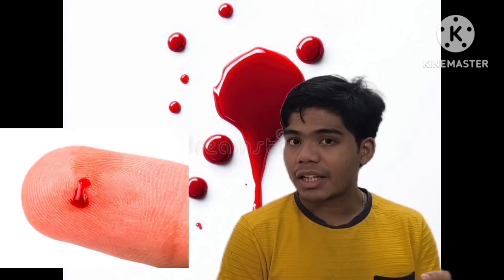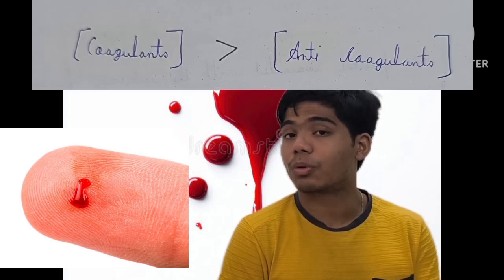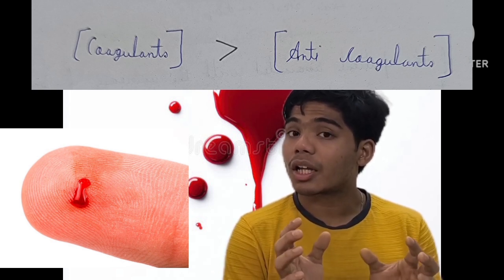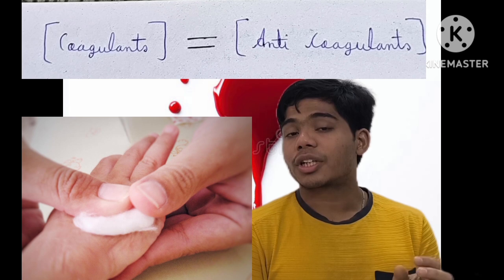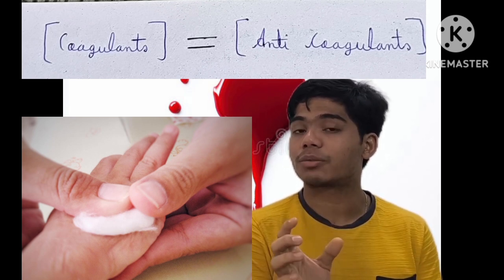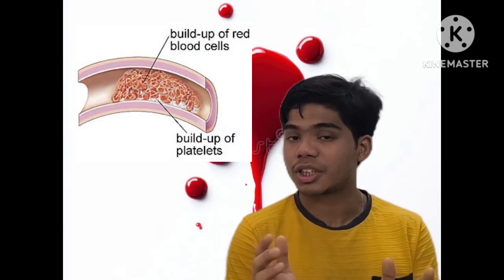Now, if suddenly a clotting injury or any bleeding occurs, in that case the concentration of coagulants is more than the concentration of anticoagulants only up till the bleeding is occurring or the coagulation process is being done. When the bleeding is cured and the bleeding stops, then again the concentration of coagulants becomes equal to the concentration of anticoagulants, so that no abnormal blood clot formation is done and the normal laminar blood flow is maintained.